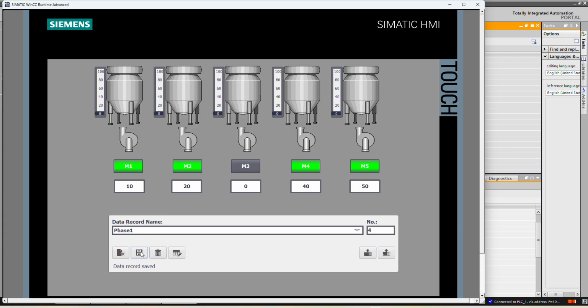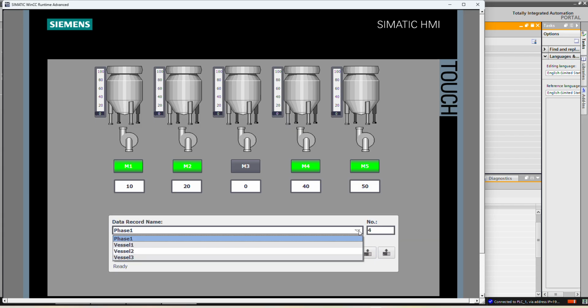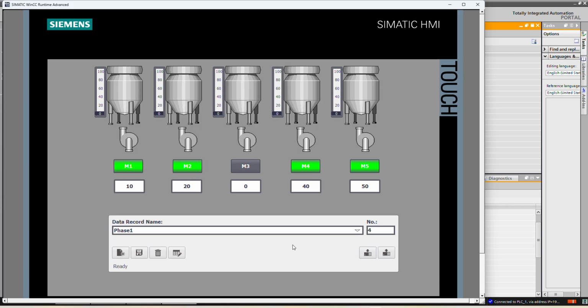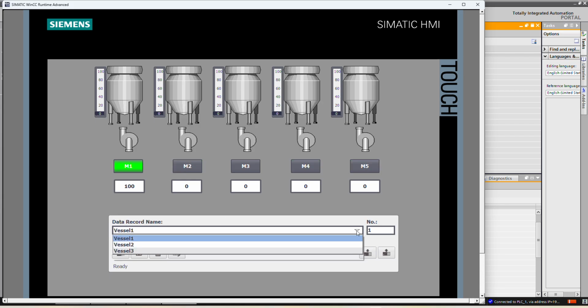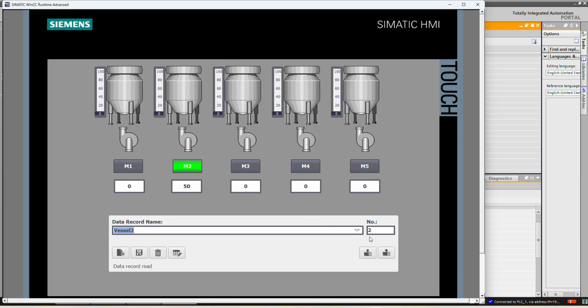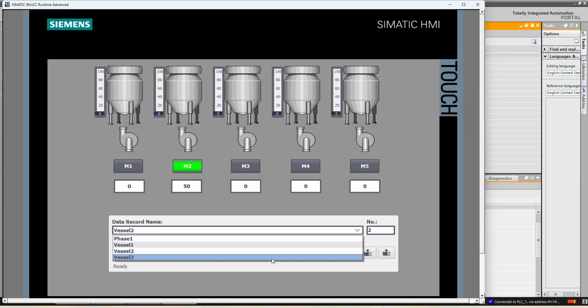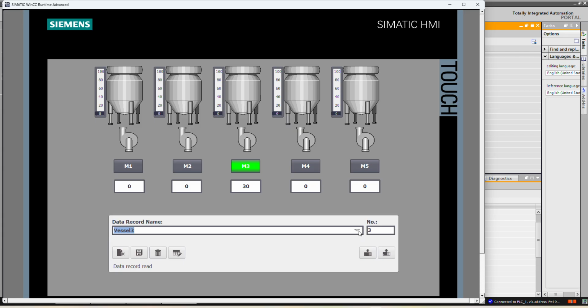So in the phase 1, if you see, there is a 4 data record number. In the vessel 1, only vessel 1 is selected, vessel 2 only vessel 2 is selected, for vessel 3 only vessel 3 is selected. So you can change the set point.